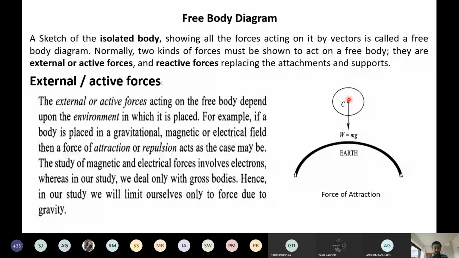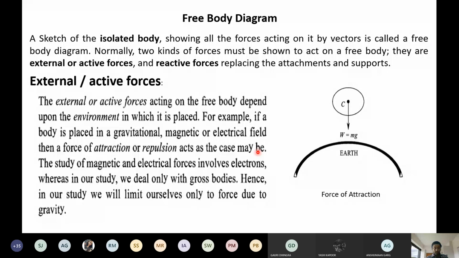So what is a free body diagram? Basically, we are making the diagram of the forces and the reactions so as to maintain the equilibrium condition. Or we can say that we have to see why the body is in equilibrium. Why is the body in equilibrium? Because of some forces which are acting on the body. To analyze all those forces due to which the body is in equilibrium is simply called a free body diagram.